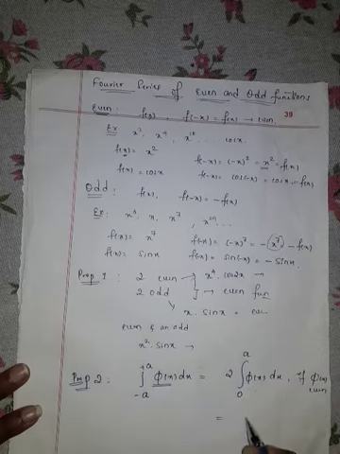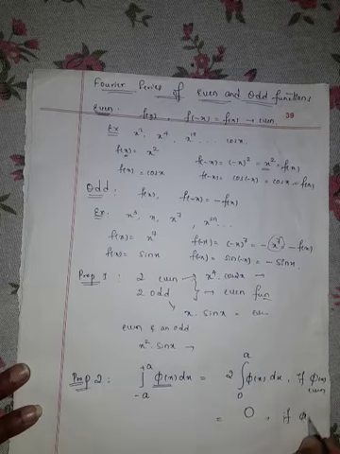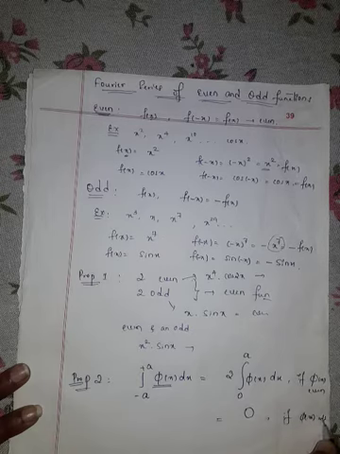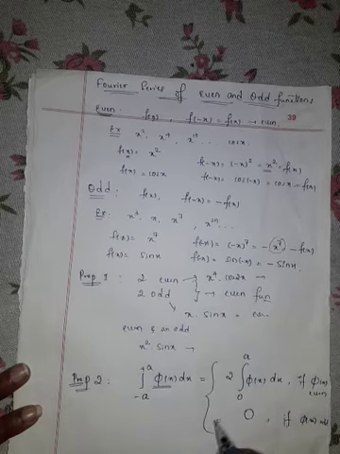If phi of x is odd, then the integral is equal to 0. This is the second property, which will help us while solving the problems. If phi of x is an even function, then the integral is written as 2 into 0 to a of phi of x dx. And if phi of x is an odd function, then the integral is equal to 0.